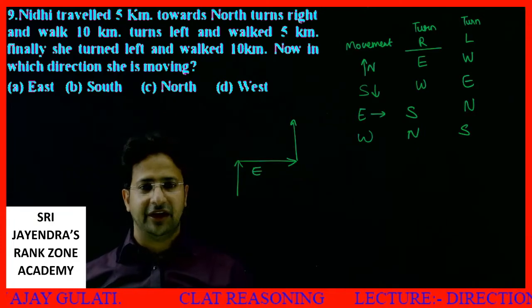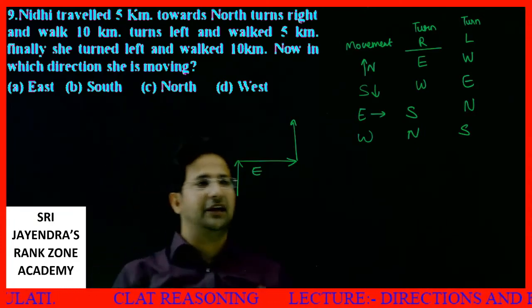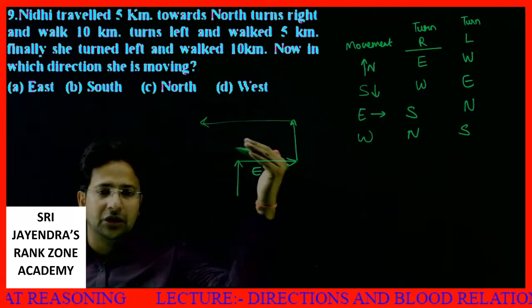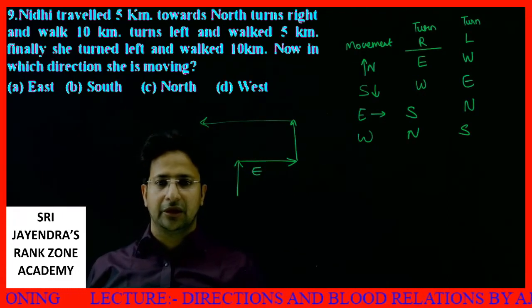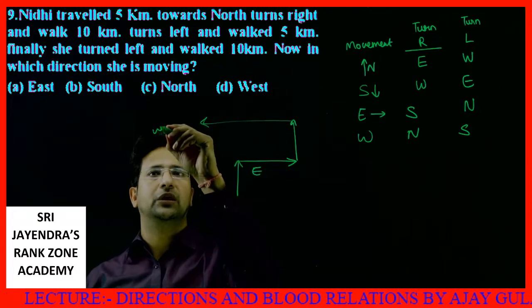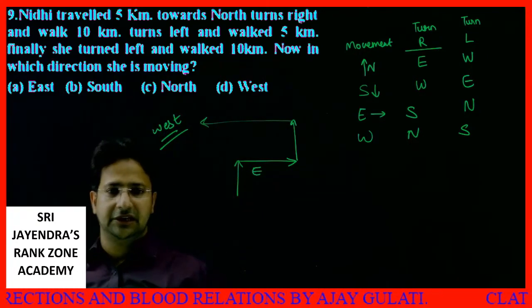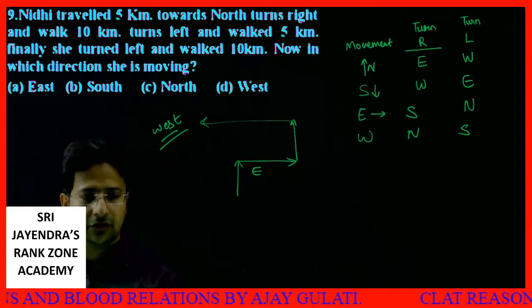Finally she turns left and walks 5 kilometers. Again she turned left. So now she is moving towards the west. Now in which direction is she moving? She is moving towards the west. So this is your answer. Easy and clear. Okay, next question.